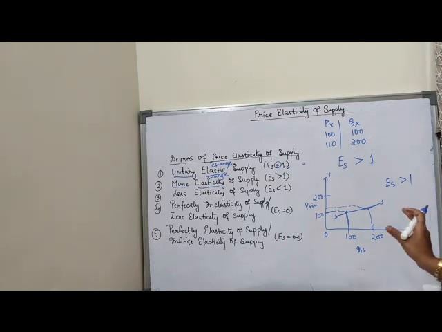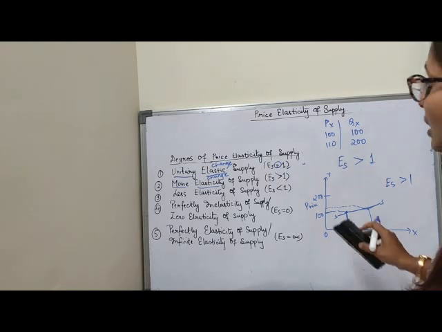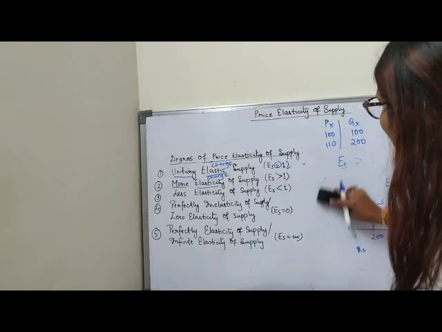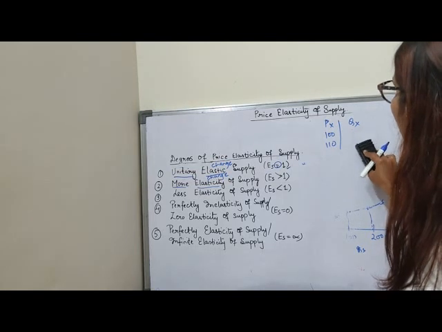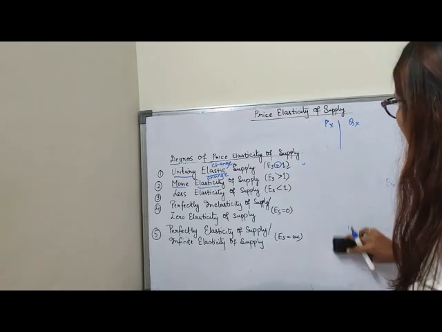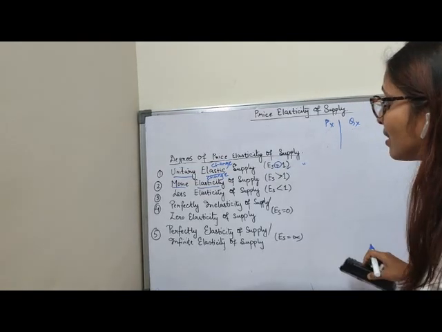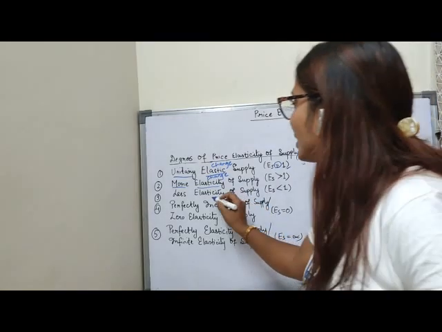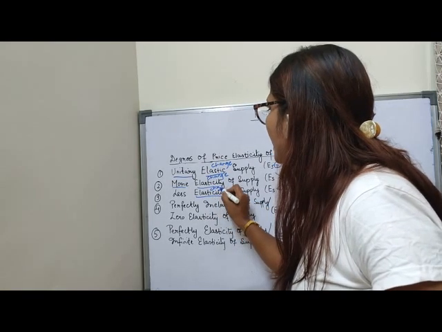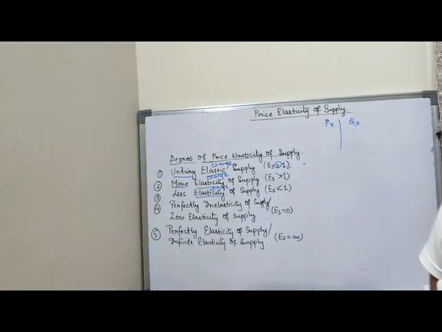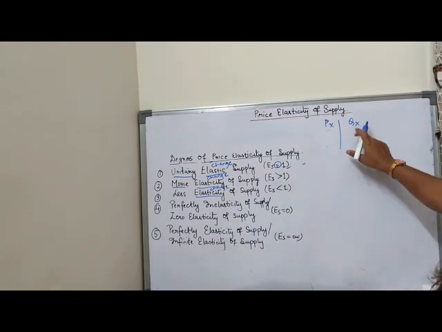Here that means supply curve is flatter. That means supply is more elastic than the price. Now third number, see what it is there? Less elasticity of supply. Elasticity means change. Change in supply is less than the price. So change in supply is less. So now you can write like, so change in supply.